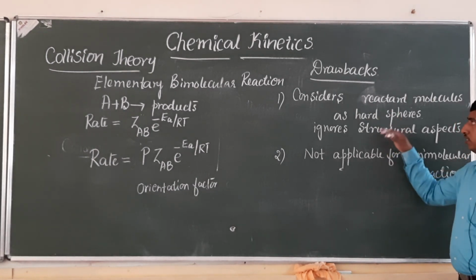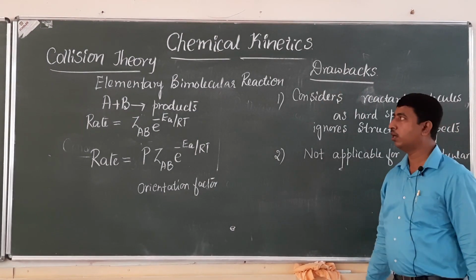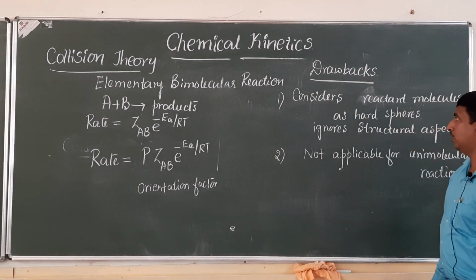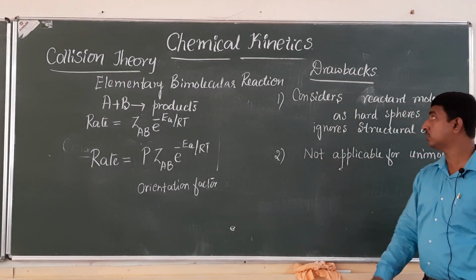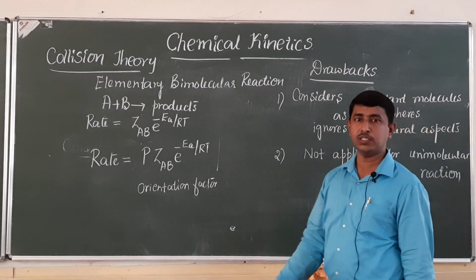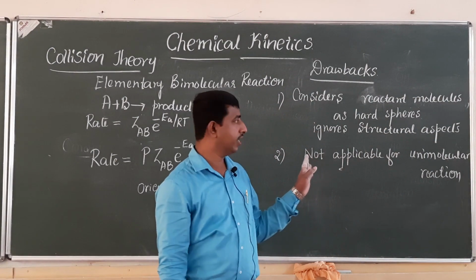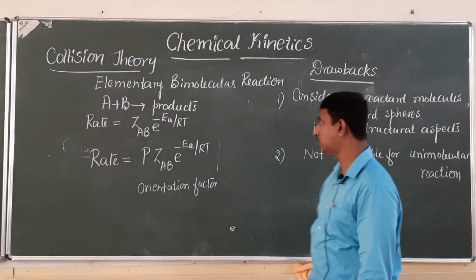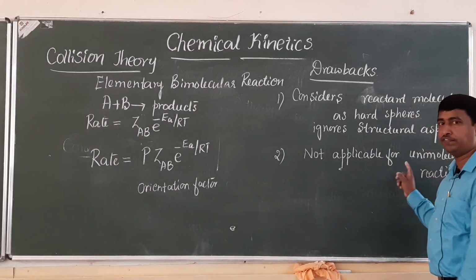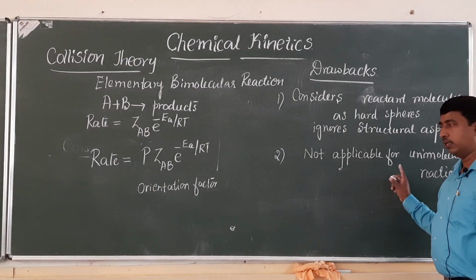Unimolecular reaction. So these two are the demerits or drawbacks of collision theory. First, it considers reactant molecules as hard spheres, whereas it ignores the structural aspects of the reactant molecules. Second, this theory is not applicable for unimolecular reaction.